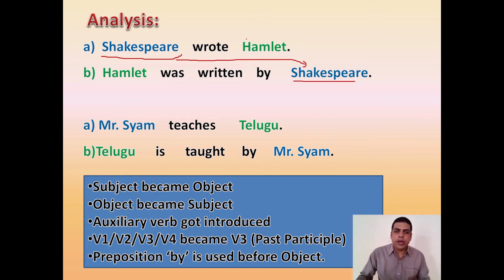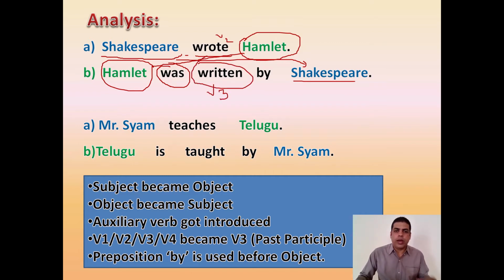If you look at Hamlet, that was the object in the first sentence, that has become the subject in the next sentence. Now earlier there was no auxiliary verb. Now auxiliary verb was is added, and finally you see the word wrote was there, that is the V2 form. Now that has become the V3 form in the next sentence. And finally you see the preposition by has been added.